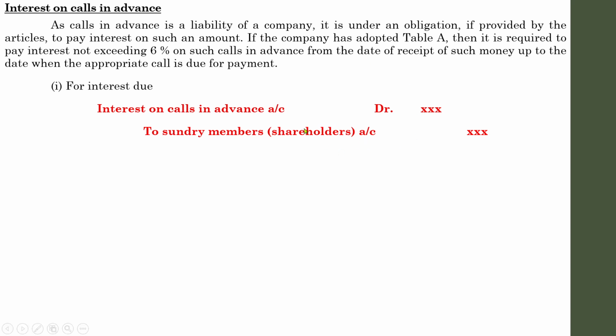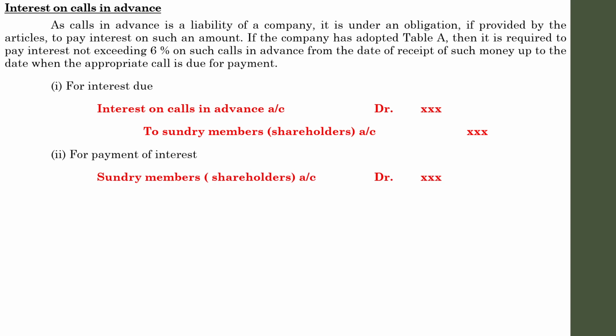That is the narration with regard to this journal entry. Next one, at the time of payment of the interest, the entry will be shareholders account debit to the bank, being the amount of interest paid. So these are the two journal entries with regard to interest on calls in advance.